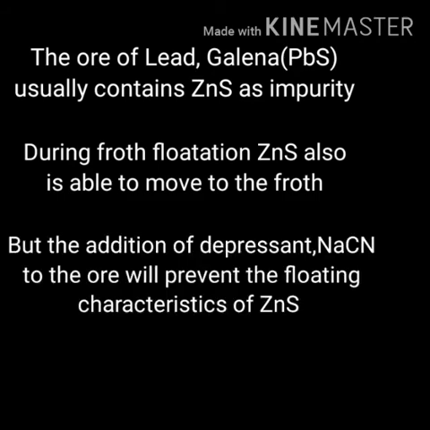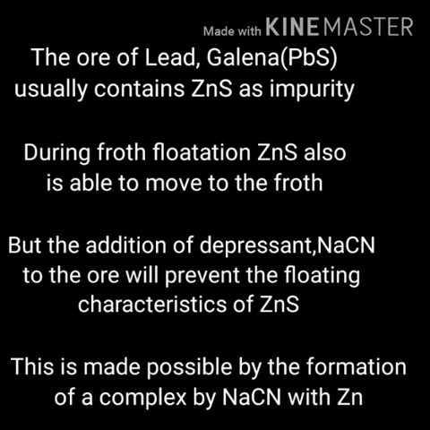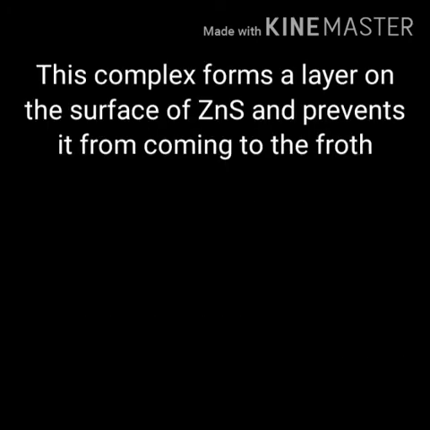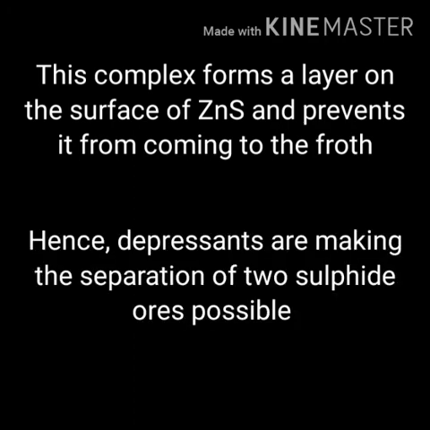The depressant, sodium cyanide, is added to suppress the floating characteristics of zinc sulfide by forming a complex with zinc. The complex forms a layer on the surface of zinc sulfide and prevents it from coming to the froth. That is, it is possible to separate two sulfide ores by using depressants.